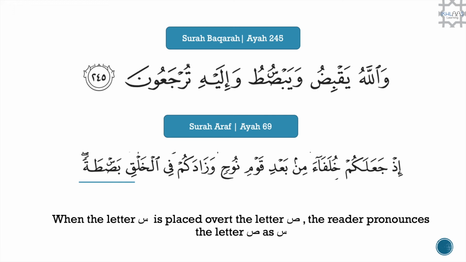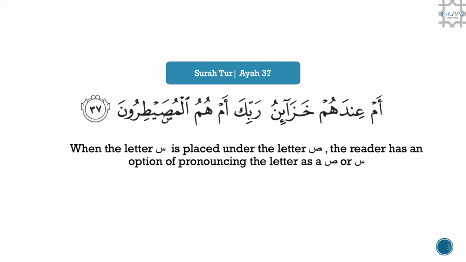Another example is when the letter sin is placed over the letter sad, the reader will pronounce the letter sad as sin. So as you can see from these two examples, the small sin is put on top of the letter sad. So you would read this as wayabsutu and bastatan. However, when the letter sin is placed under the letter sad, then the reader has an option, either pronouncing the letter as a sad or a sin.